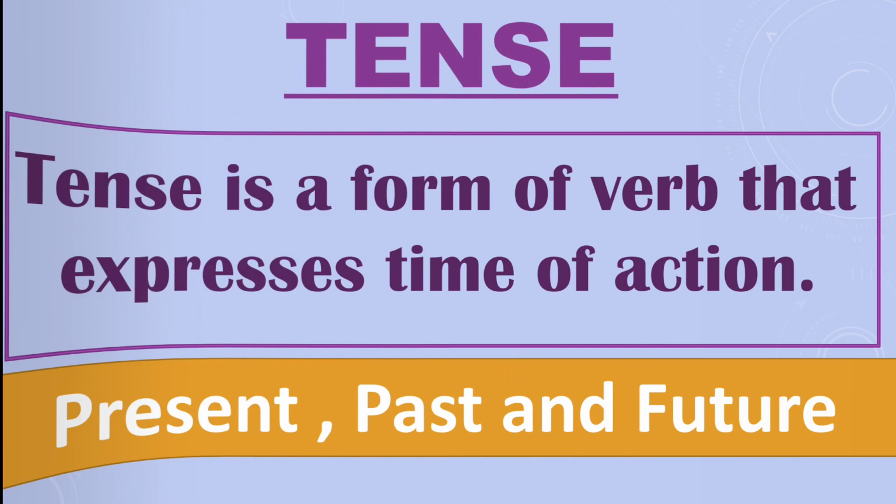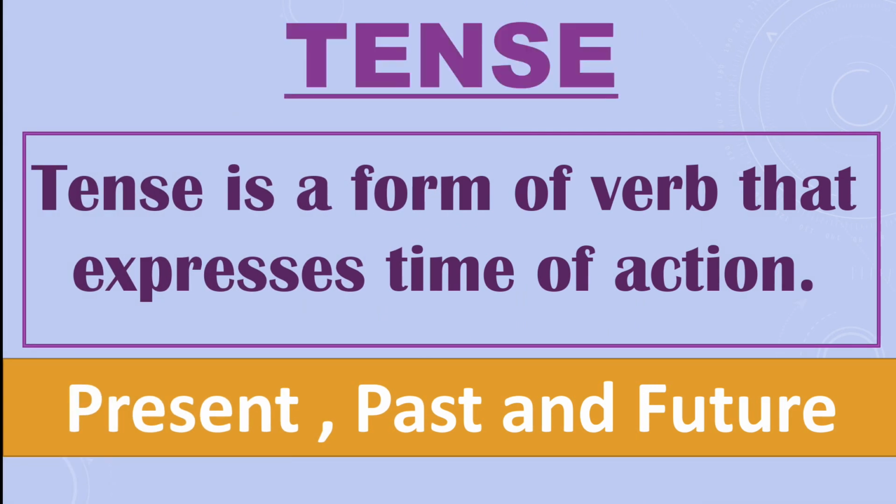Now, what is tense? Tenses are tools that are used to express time. Tense is a form of verb that expresses the time of action. The action can take place in the present, in the past, or in the future. You can do the action at any time.